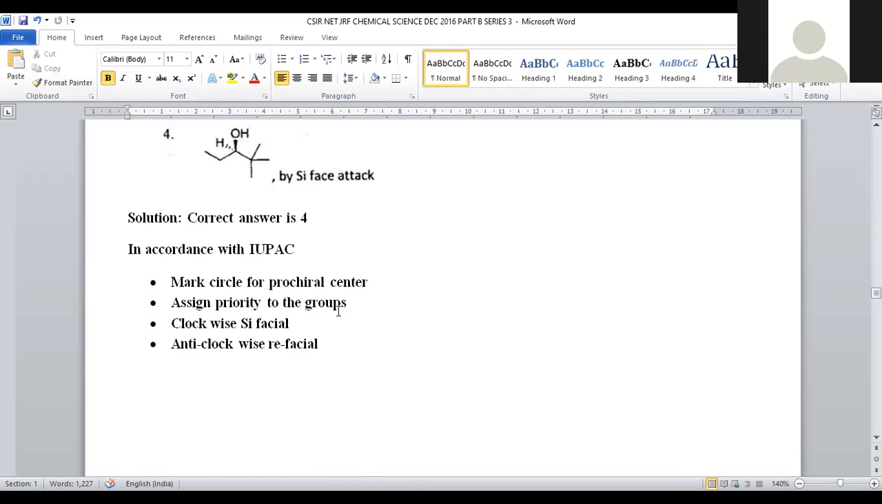Later, assign the priority of the groups. Whatever groups are present around that carbonyl, we have to assign numbering in accordance with their atomic number, what priority for the different functional groups given, right? Higher the atomic number, greater will be the priority. Then, if we are moving from higher to lower priority in the clockwise manner, that is said to be Si face, and anti-clockwise rotation is denoted with Re face. These are the important parameters in order to predict the Re and Si face attachment of any functional group to the prochiral center, right.